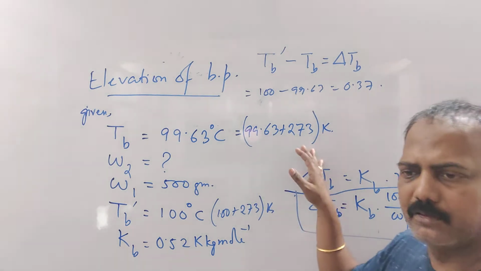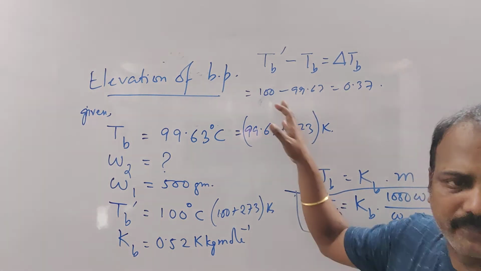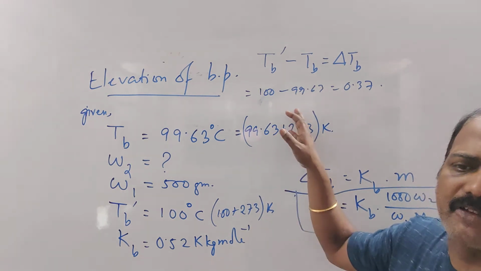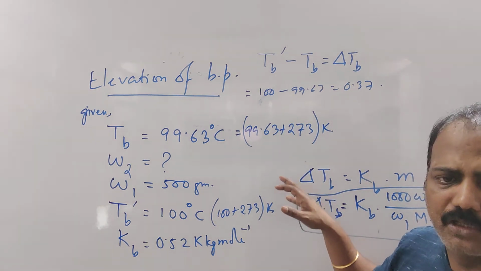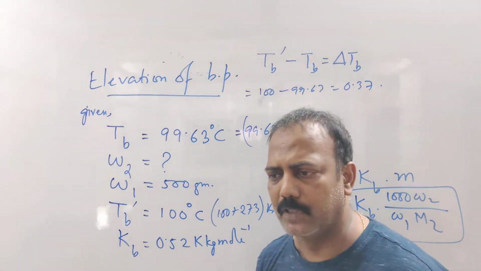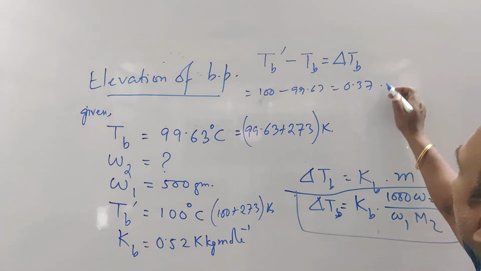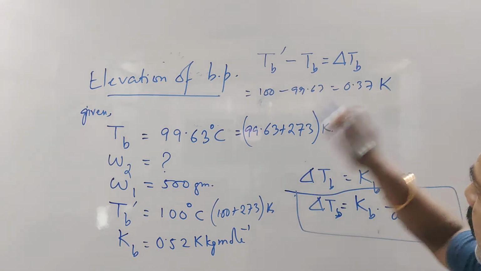Temperature will be different, obviously plus 273. But whenever you subtract them, this 273 will cancel out. So the change in degree Celsius or change in Kelvin is exactly the same. So don't worry about that. You can write that delta Tb is equal to 0.37 Kelvin.